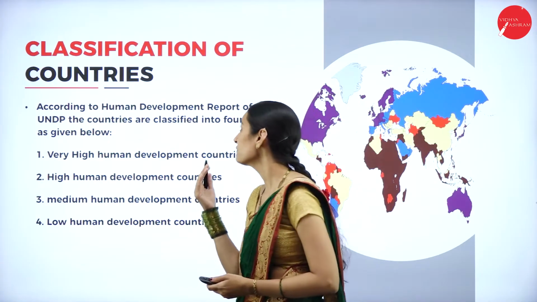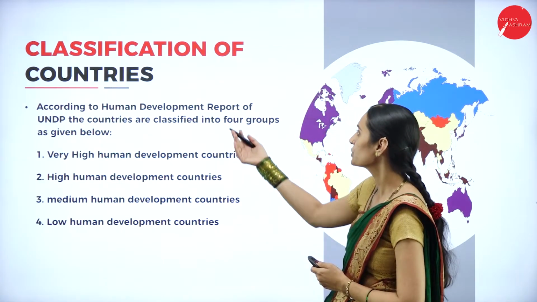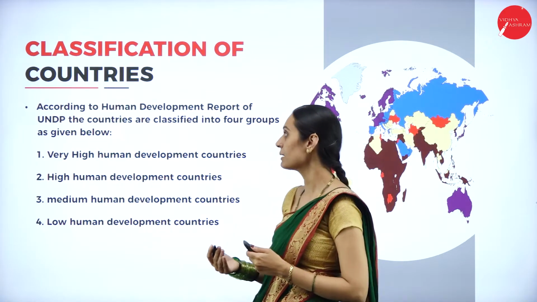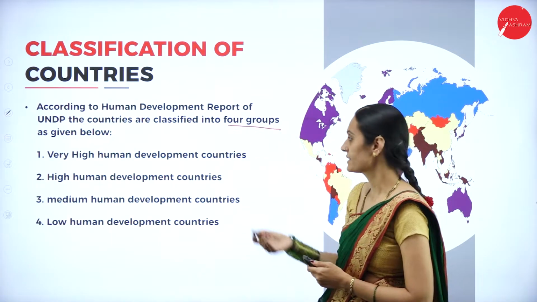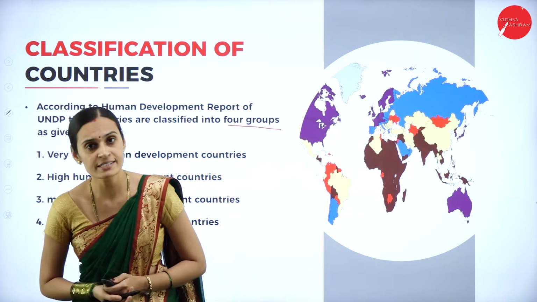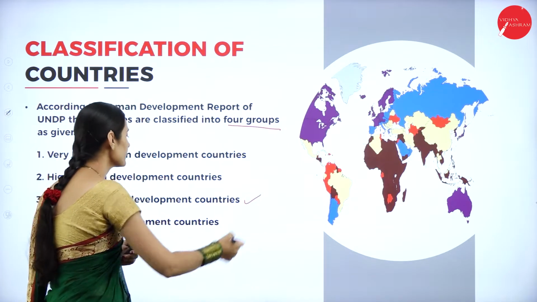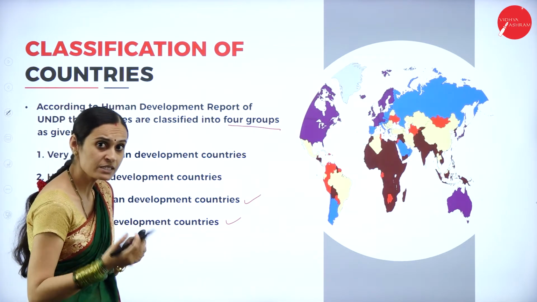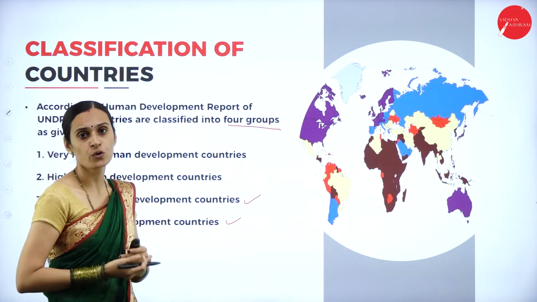Now, the classification of countries according to HDI. According to the Human Development Report of UNDP, United Nations Development Programme, the countries are classified into 4 groups as given below. One is very high human development countries, second is high human development countries, third is medium human development countries, and low human development countries. On the basis of HDI values, they have been classified into 4 groups.